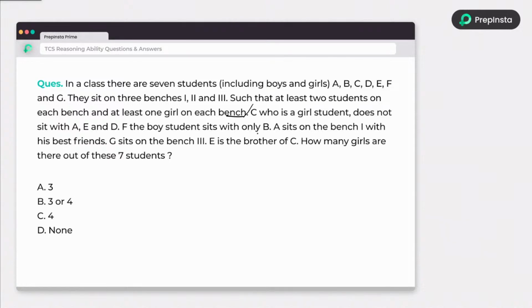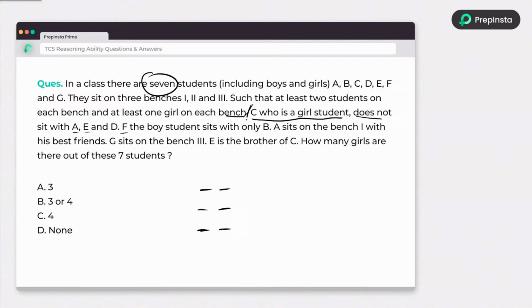So let's dive into the regular information from which we can design the answer. C, who is a girl student, does not sit with A, E, D. So I am thinking there are 3 benches, right? At least 2 persons will be on every bench, and out of 7 students, already 6 got placed. So 1 will be extra on any one of the benches. Let's see about that bench later.